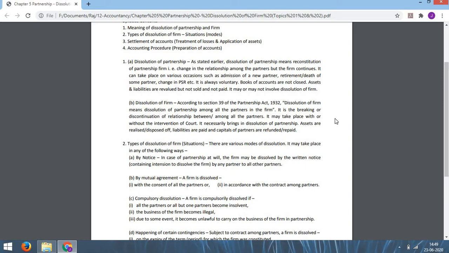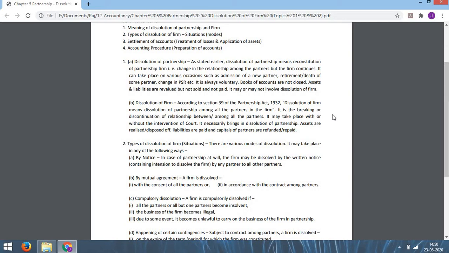Second one is dissolution of firm. Dissolution of partnership and dissolution of firm are two different things. In case of dissolution of partnership, the firm continues business, but in case of dissolution of firm, the business of the firm is closed. That means total assets of the firm are sold or taken by some partner, and the total liabilities of the firm are paid, and the capital balances are refunded to the partners. So these are the two concepts of dissolution of partnership and dissolution of firm.